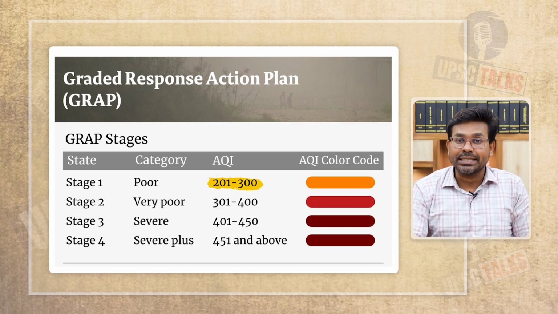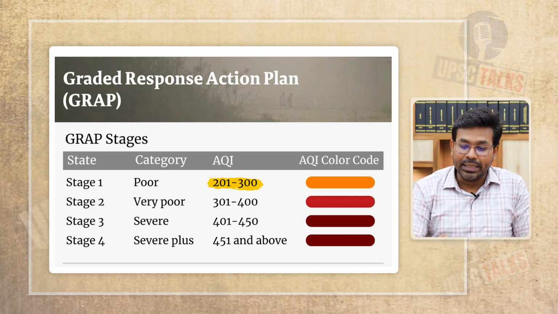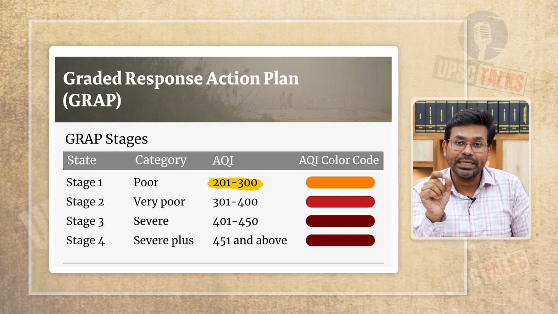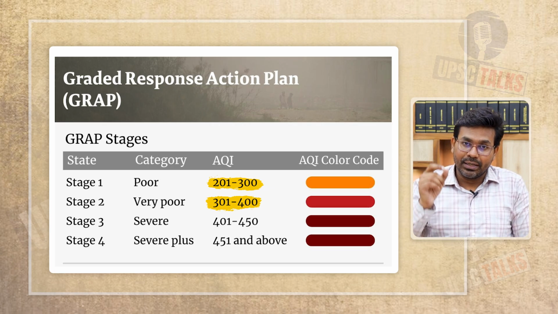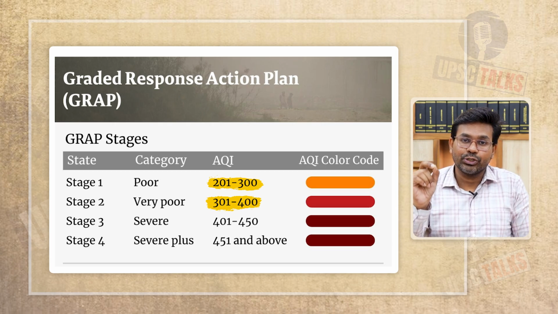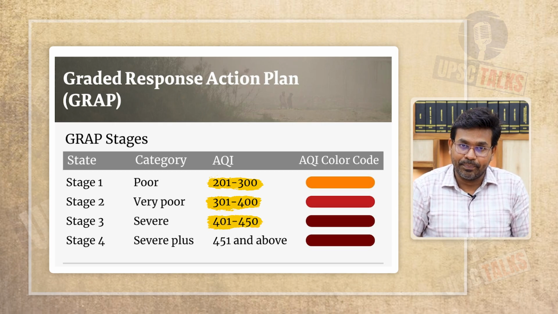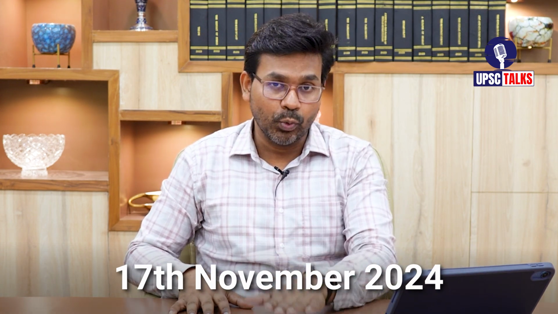Air quality is considered to be very poor when the air quality index lies between 301 and 400. It is considered to be severe when air quality index lies in the range of 401 and 450. And it is considered to be severe plus or emergency when air quality index exceeds 450. So on 17th of November, it was noticed that the air quality index exceeded 450. It means it was very severe.